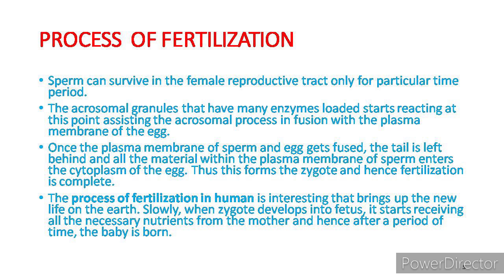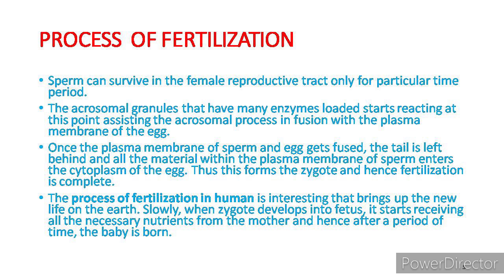So what is the acrosomal process? The acrosomal process gets elongated and fuses with the plasma membrane that lies at the outer portion. Then the elongated acrosomal process pierces the jelly coat of the egg, and the acrosomal granules that have many enzymes loaded start reacting at this point, assisting the acrosomal process in the fusion with the plasma membrane of the egg.